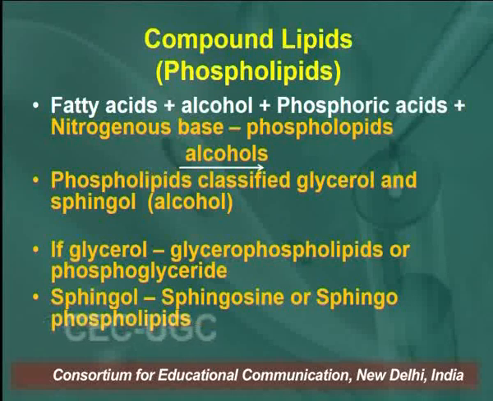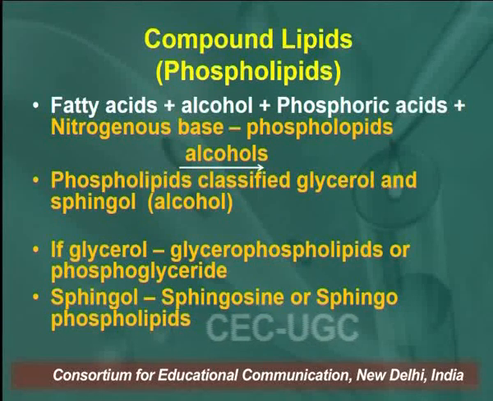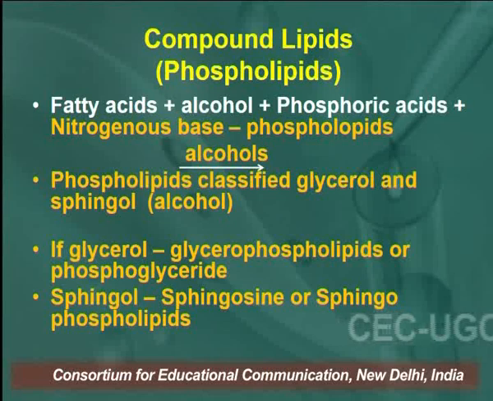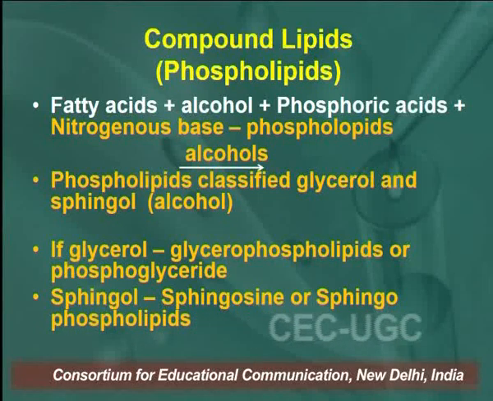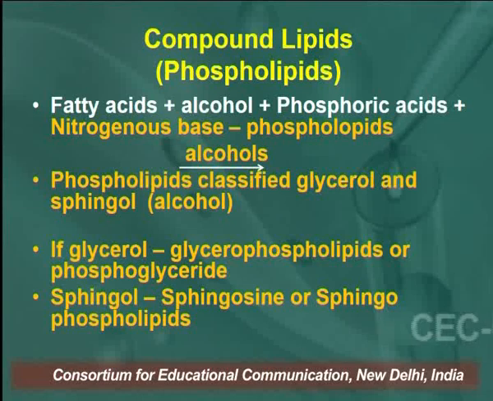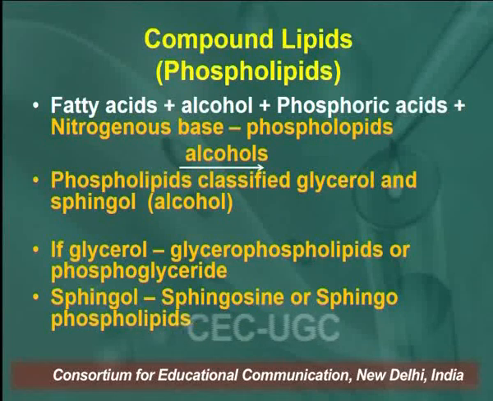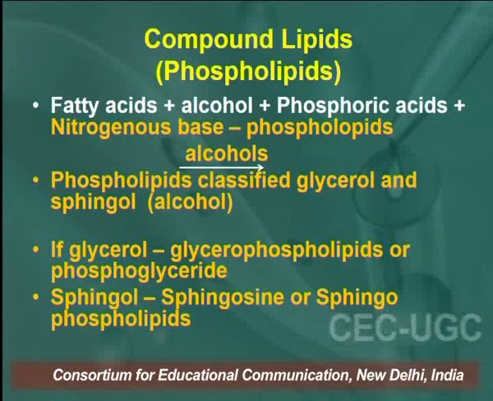Phospholipids can be classified on the basis of alcohols: they can contain glycerol or sphingol. So, 2 types of alcohols that phospholipids can contain, one is glycerol, one is sphingol, both are alcohols.